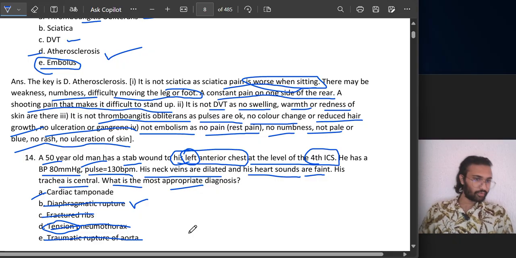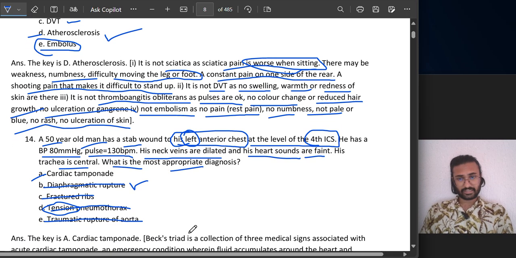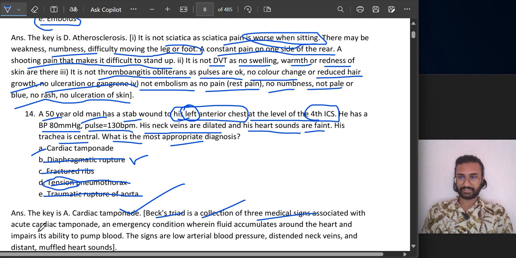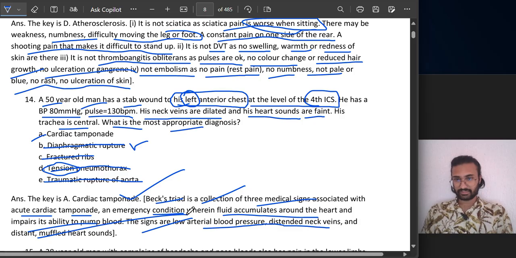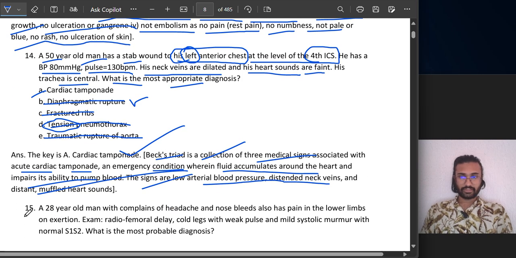You see Beck's triad, you go for cardiac tamponade, no other stuff should come inside your mind. Yes, it is cardiac tamponade. Beck's triad is a collection of three medical signs associated with acute cardiac tamponade, an emergency condition wherein fluid accumulates around the heart and impairs the ability to pump blood. The signs are low arterial blood pressure, which we saw, distended neck veins, and muffled heart sounds. Three main things. Okay. Coming on to question number 15.